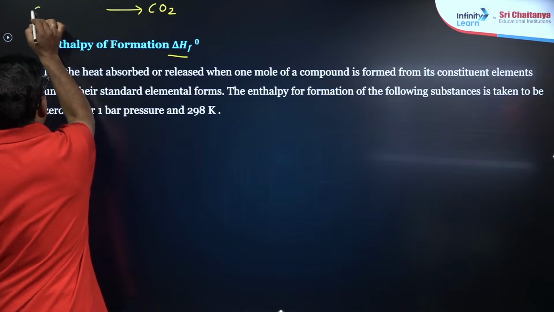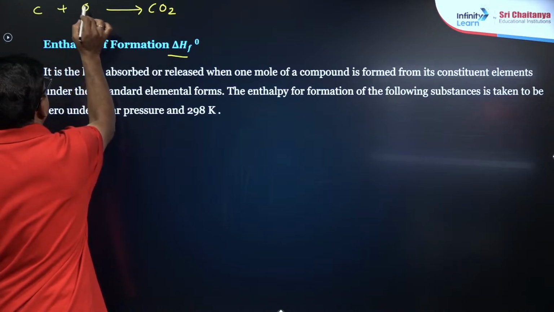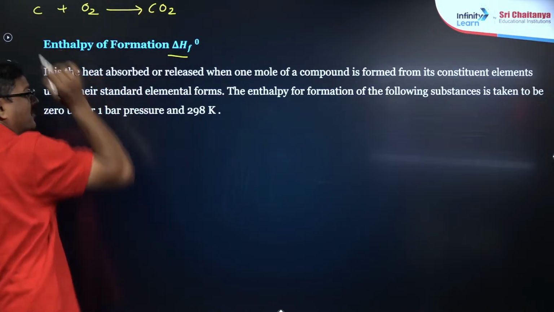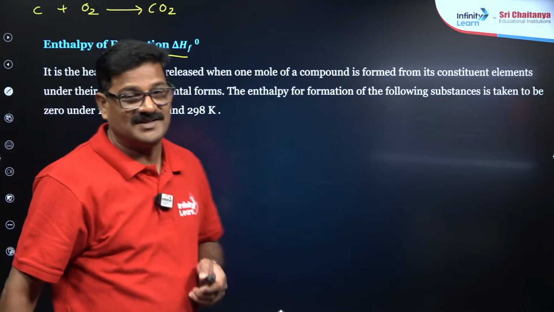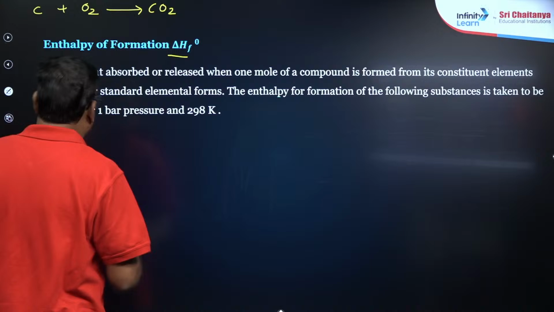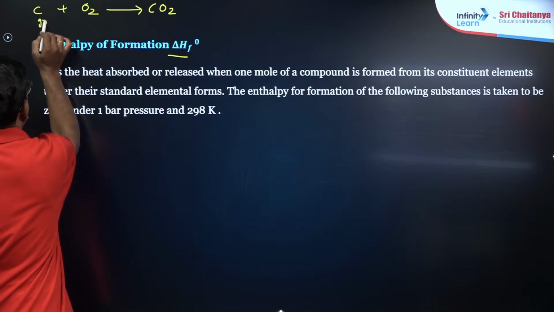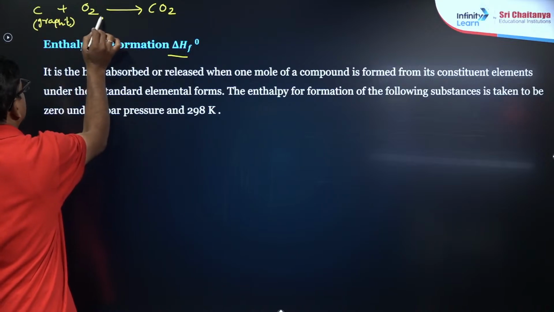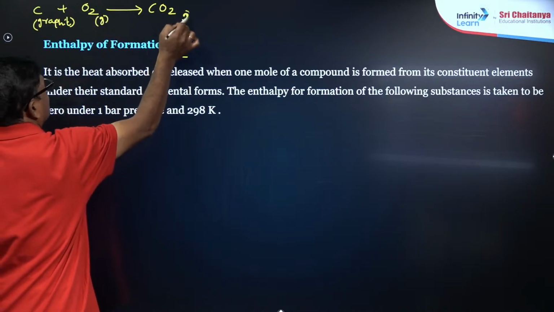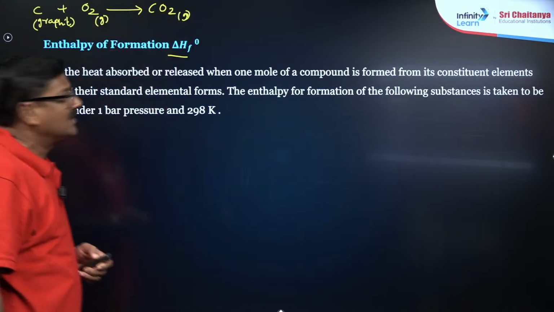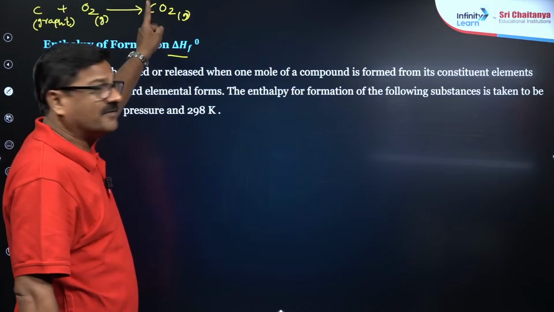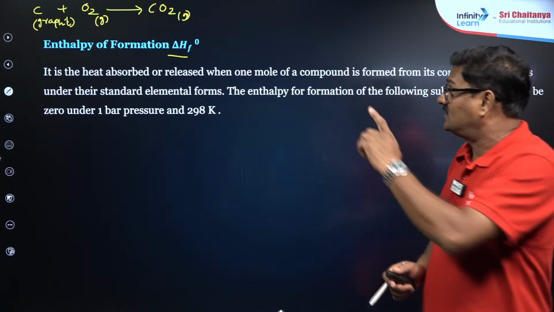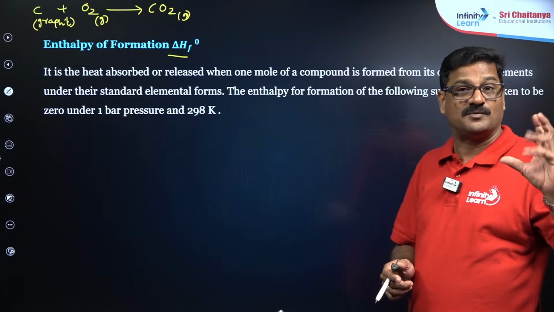Okay, so carbon plus oxygen. So a process में carbon dioxide is formed from carbon, an elemental substance, oxygen, an elemental substance. मान लो ये वाला carbon is the graphite state and it is in the gaseous state, okay, and this is the enthalpy of formation of carbon dioxide. ये reaction आपको दिखाई दे रहे हैं, ये enthalpy of formation of carbon dioxide पूछते हैं.